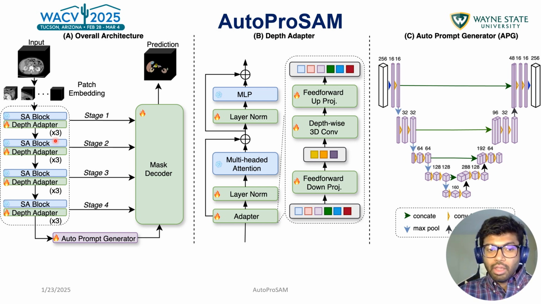It's just lightweight. And we have this auto prompt generator which gives us the auto prompts through another UNet type of model. And we have this depth adapter in every stage of the SAM encoder, which gives us the capabilities to work with 3D shapes for SAM. This is the zoomed version of the depth adapter, and this is the zoomed version of the auto prompt generator, which we're going to go through one by one in the next couple of slides.